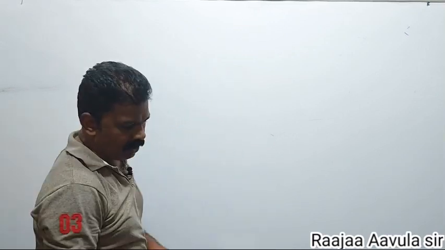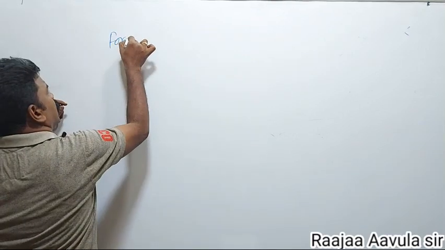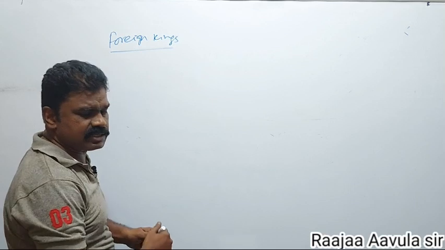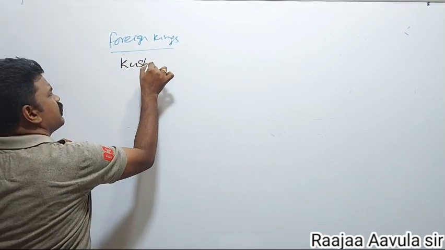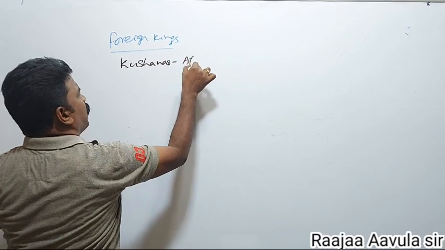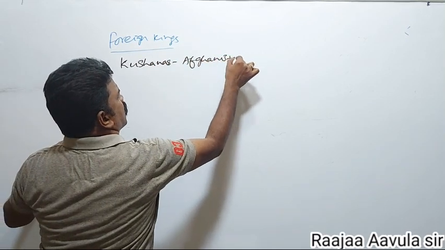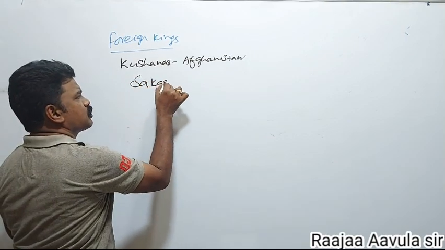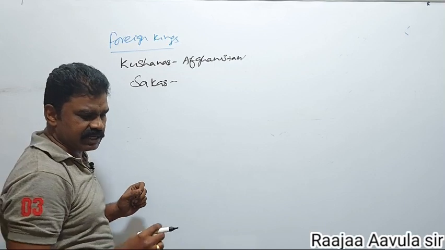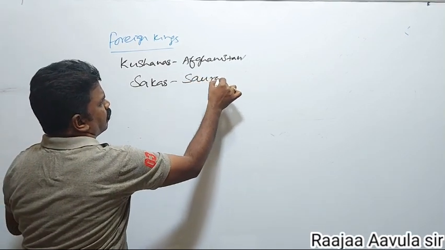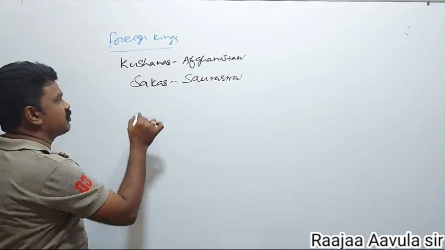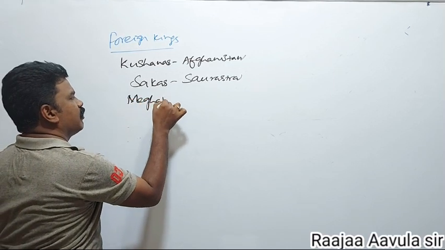Along with this, he also defeated foreign kings like the Kushanas of Afghanistan, the Sakas of Saurashtra, and the Ceylon ruler Meghavarma.